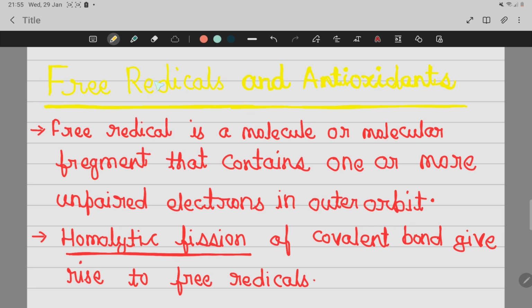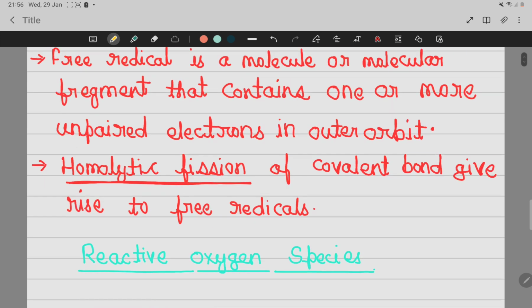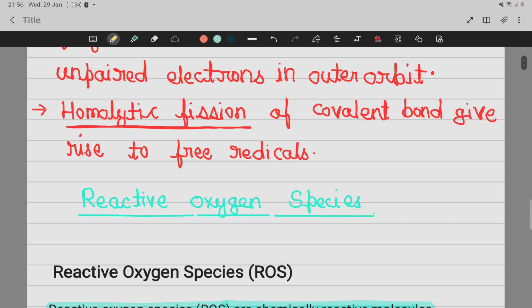So in this video, we will discuss what are free radicals and what is reactive oxygen species. Free radicals, we know they are molecules or molecular fragments that are formed by homolytic fission of a covalent bond. And these free radicals have an unpaired electron in their outer orbit. For example, hydroxyl free radical, oxygen free radical.